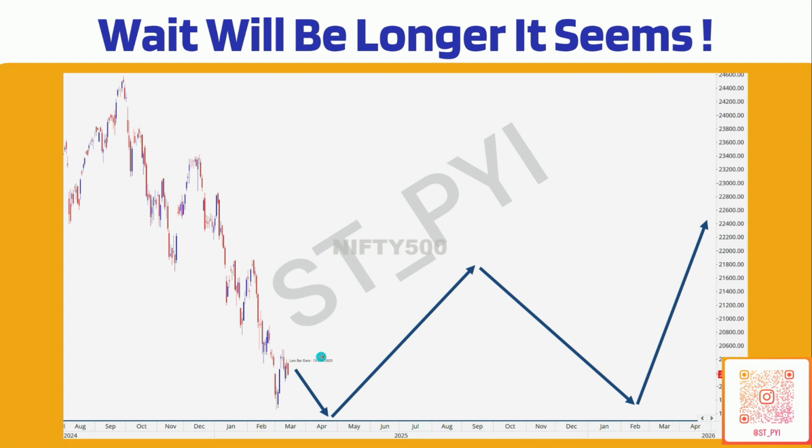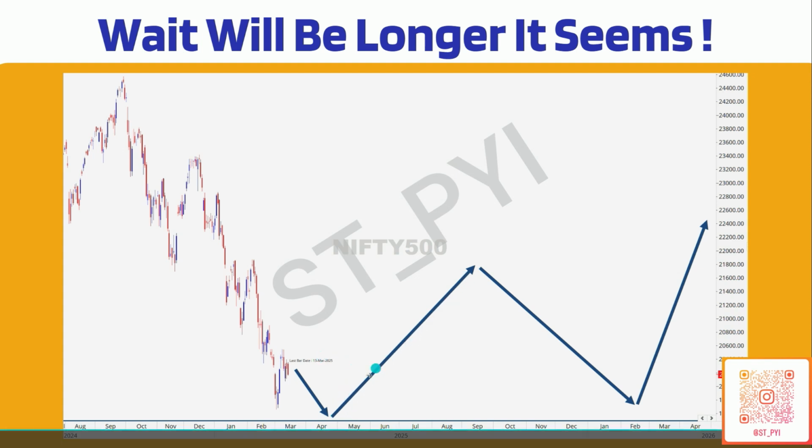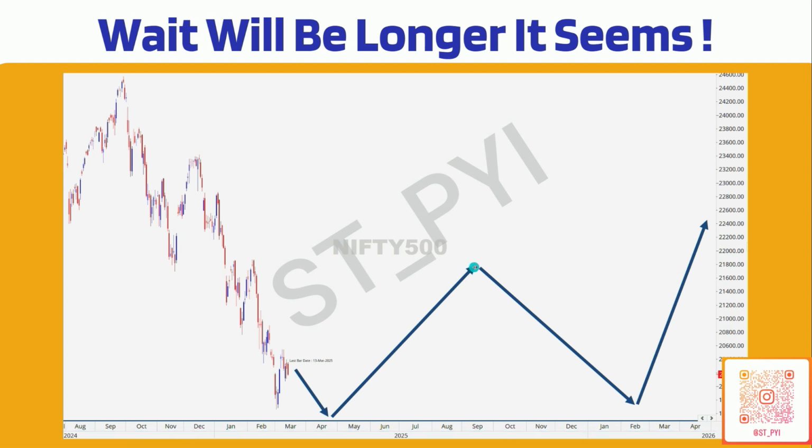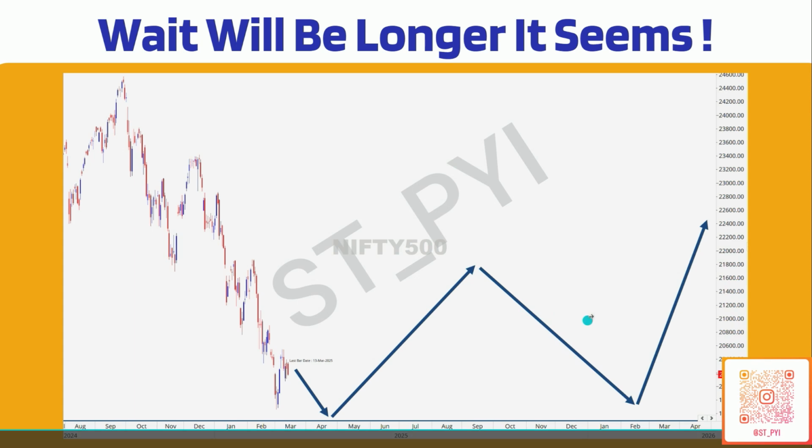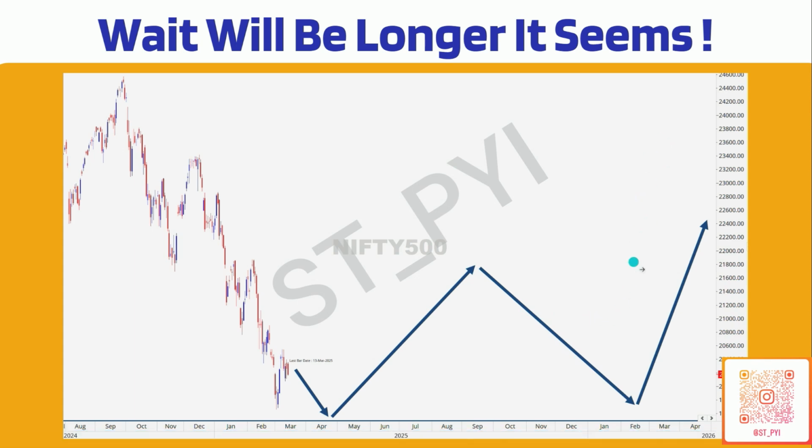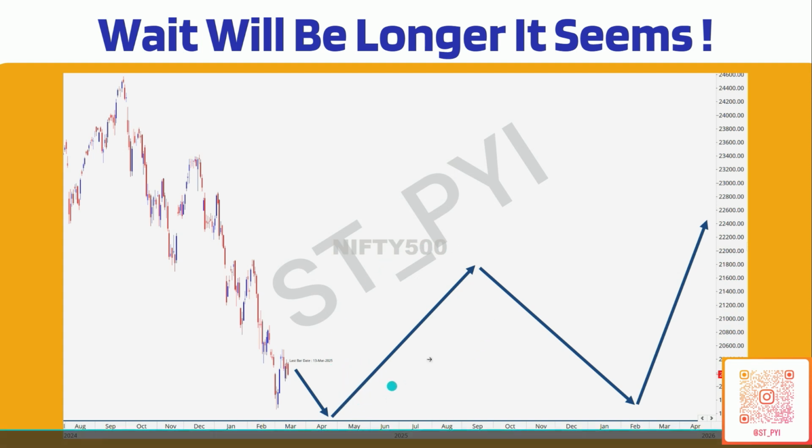Why doing your homework or being consistent today is important, because this up leg you see, the stocks that are going to take the market from here to here, those are the stocks that are not going to come down fully to this level. They'll stop somewhere here, form a new base, and again move up. So that would be a second opportunity for you to add. But if you get shaken out during this phase, then it's going to mess up completely in terms of sectors that were taking the market higher, because the risk reward that is there today, it's not going to come back in this phase of the market.